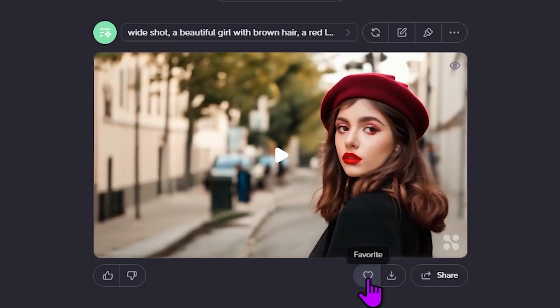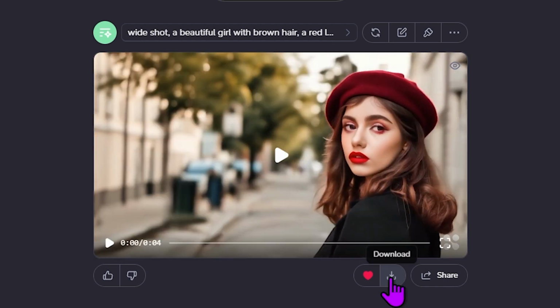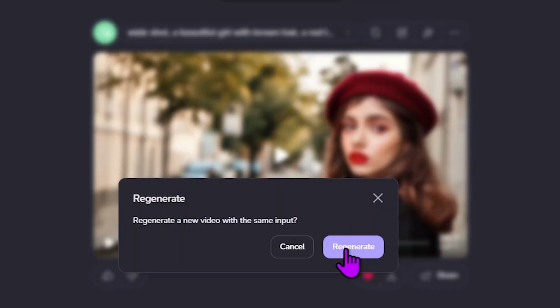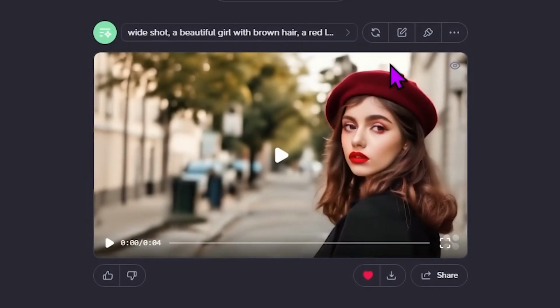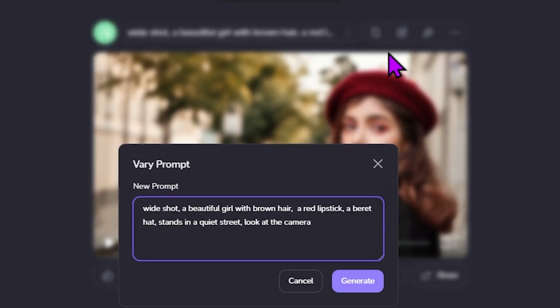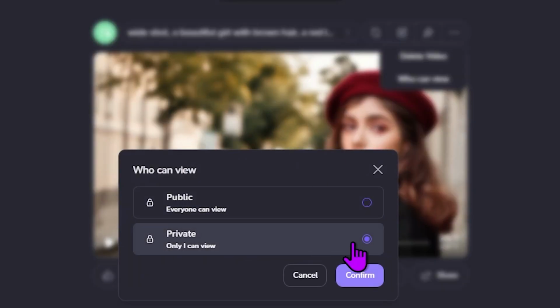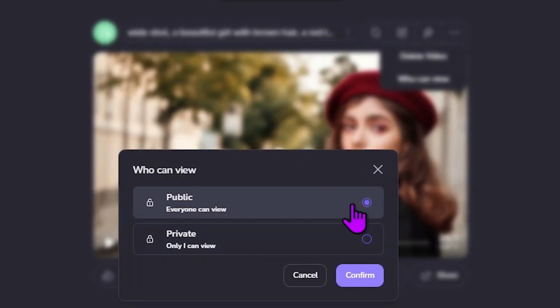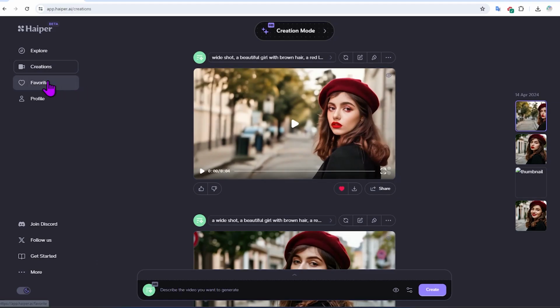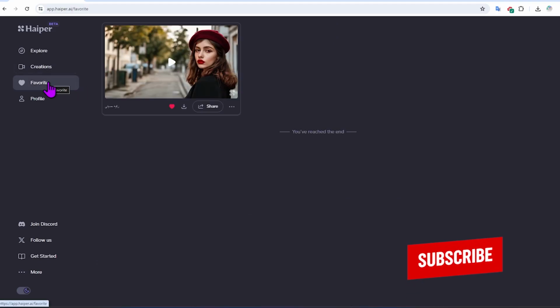With this button, you can add the video to your favorite list. With this button, you can download it. If you're not satisfied with the video, you can click on the Regenerate button to create a new video with the same prompt. Or if you click on Vary Generate, you can edit the previous prompt. If you click on Delete from here, the video will be deleted. With the Who Can View button, you can specify whether the video should be public or private. With the Favorite menu, you can access the videos you liked.